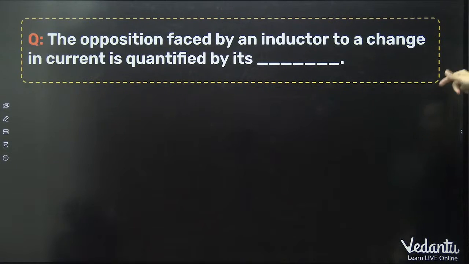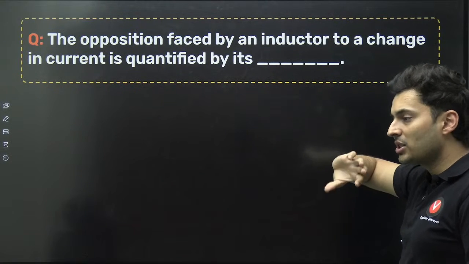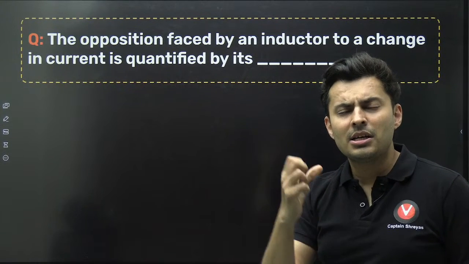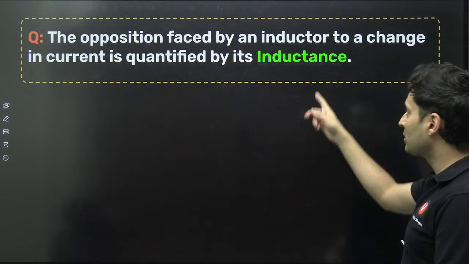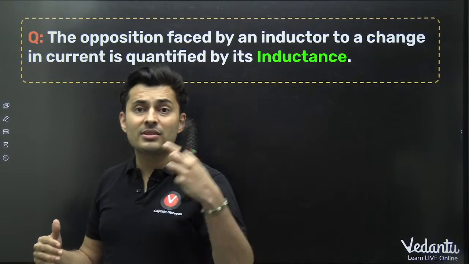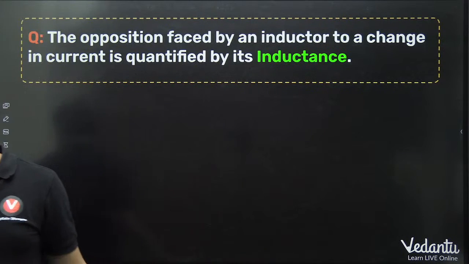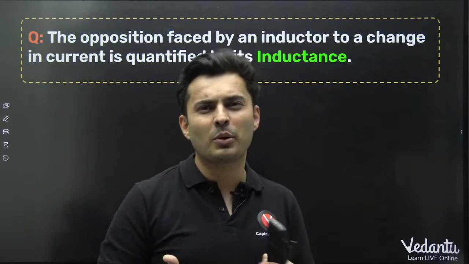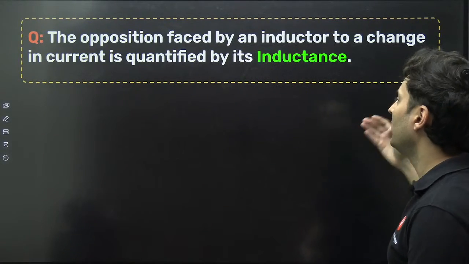Opposition offered by an inductor to a change in current is quantified by its, what is that property called? When you change your current, then there is some kind of resistance incurred. That opposition which you feel is called inductance. Inductance always opposes the change in the current. Keep that in mind. Very good. You can also call it the inductive reactance, the resistance provided by the inductor. So it's an inductive property of an inductor.